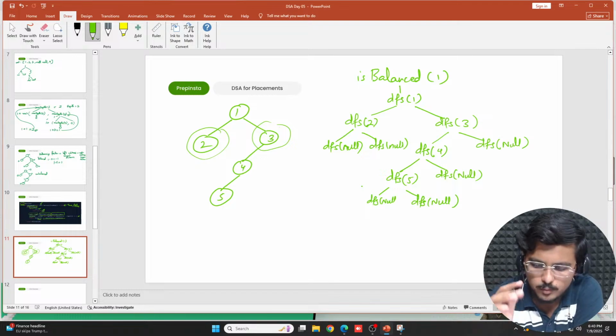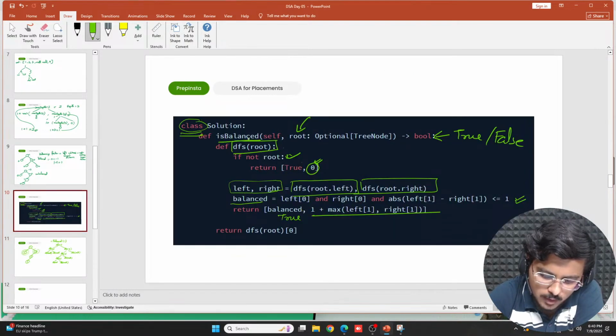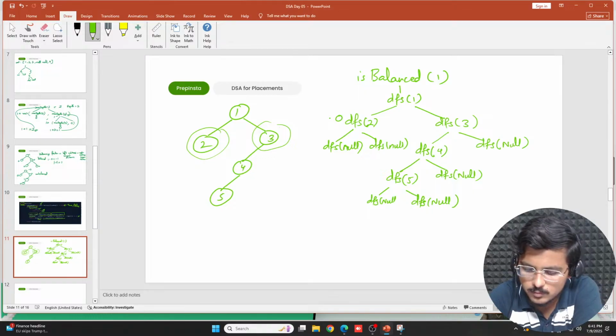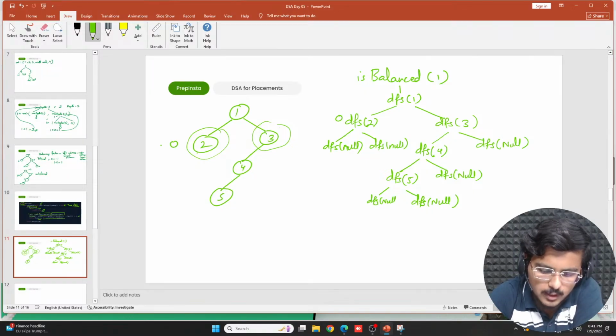Okay. Now, when I go further, when I check for DFS of null, what is DFS of null? Whenever this root becomes null, return true and 0. Correct. So the balancing factor that comes out here is 0. If you check carefully, the balancing factor would be 0 for it, no? It is balanced. This is true. Now checking for this node, this is also 0. It is balanced. Checking for this node, this is also 0. Perfectly balanced. If I go ahead and check for DFS of 4, what would happen?